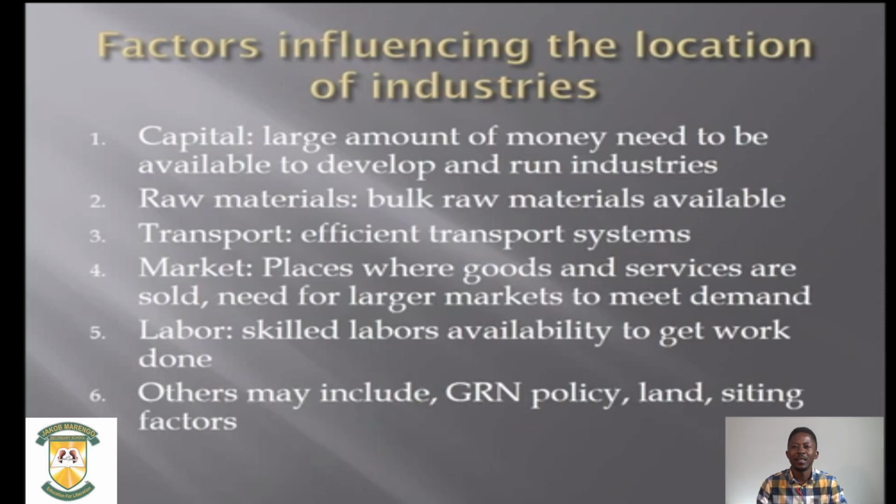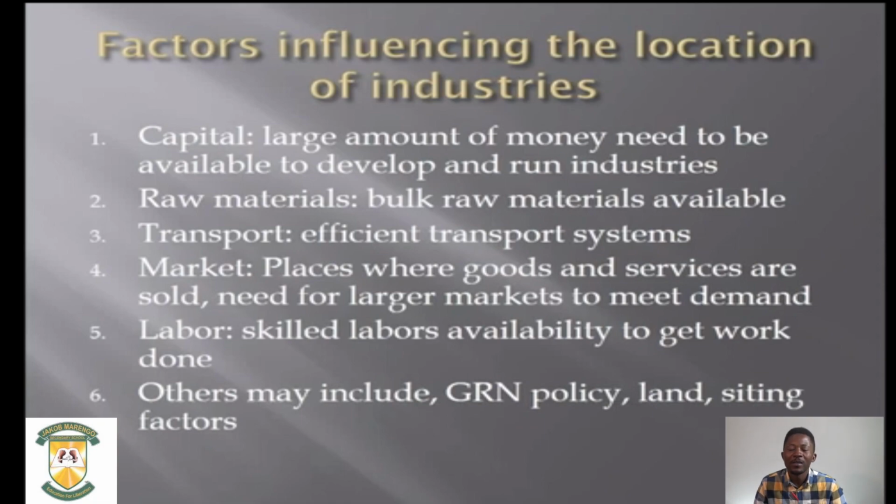And then the industry needs to be in proximity, in close range within where you are able to access that type of labor which the industry may require. Good. Other factors that may include, it may also be government policy, as you are all aware.